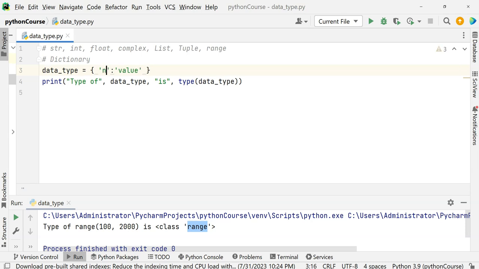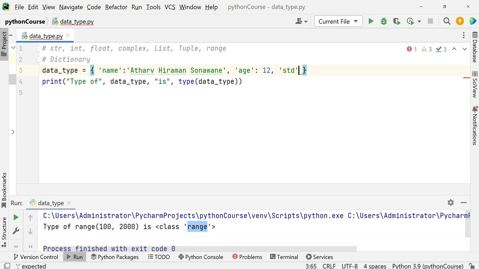Let's say name, right? So student name is going to be what? Atharva Hiraman Sonavane. Now the age. So you can say age is 12. Standard, STD. You can say which standard he is in. 6. Class and standard. 6 class rather. We should say class.